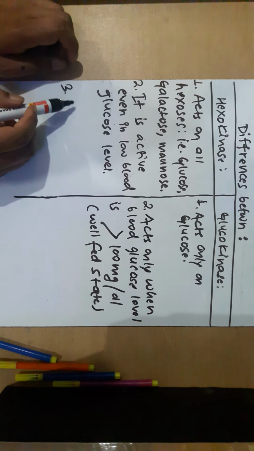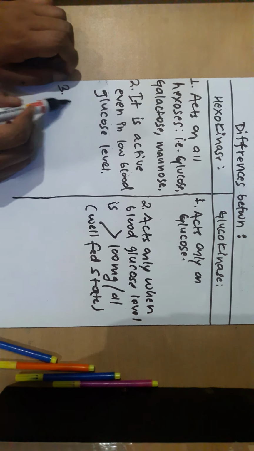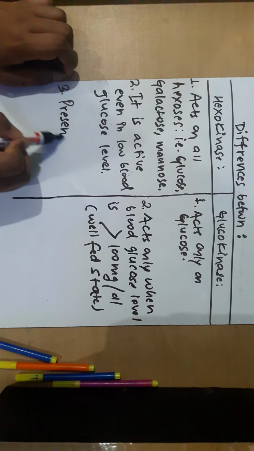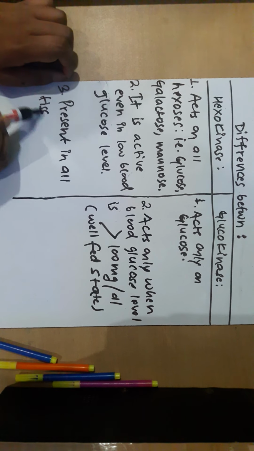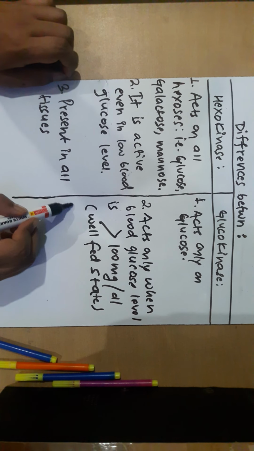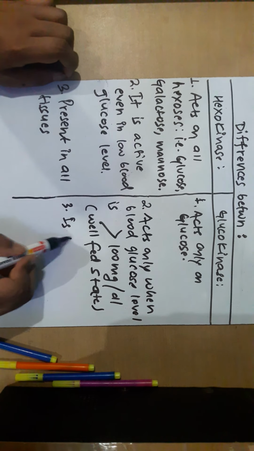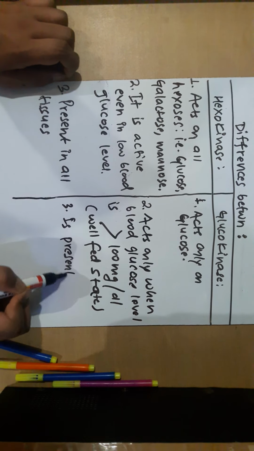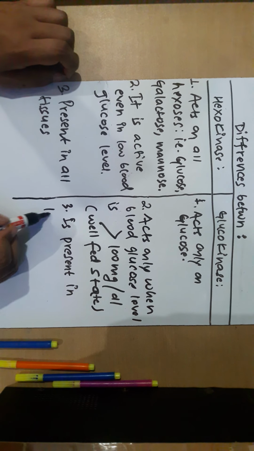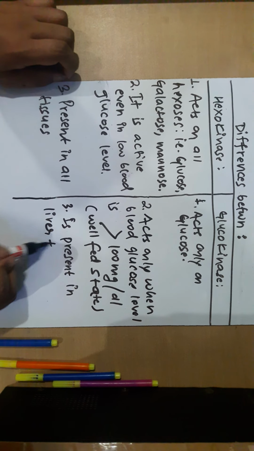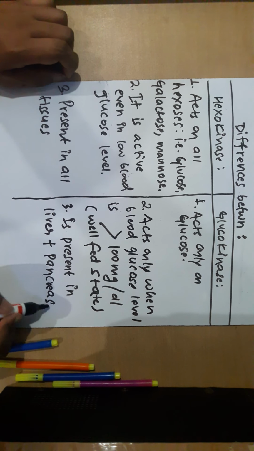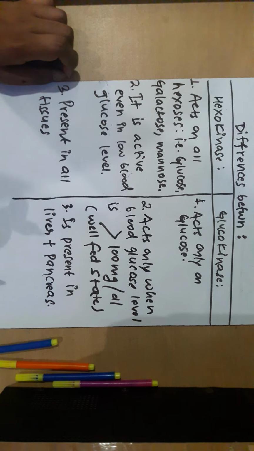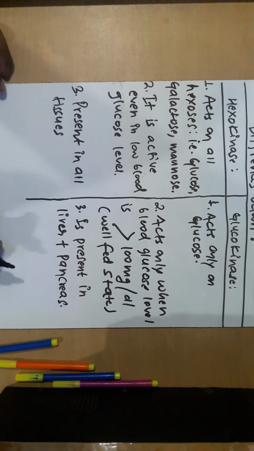Another difference is that hexokinase is present in all tissues, while glucokinase is present only in liver and pancreas. So this is a major difference between the two enzymes to keep in mind.